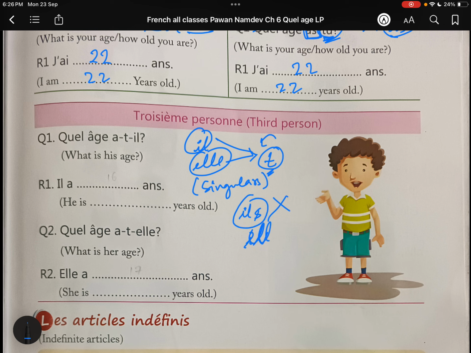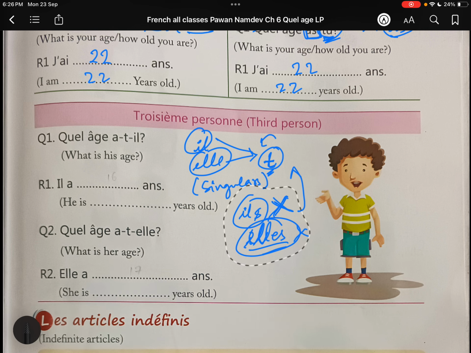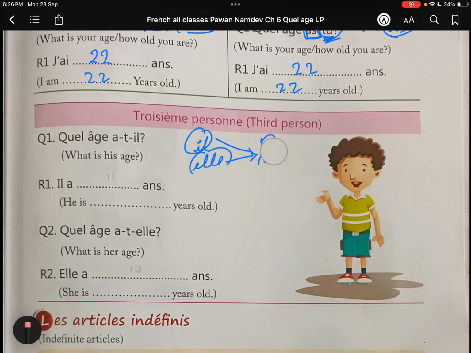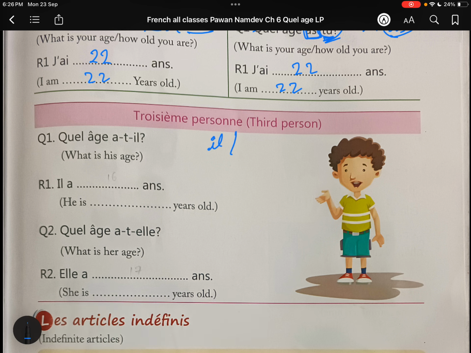We do not have to use this t with other pronouns. With whom do we have to use it? With il and elle, whenever we are interchanging the position.